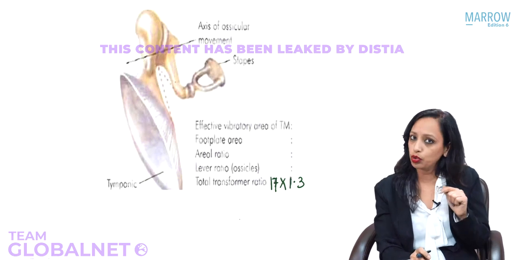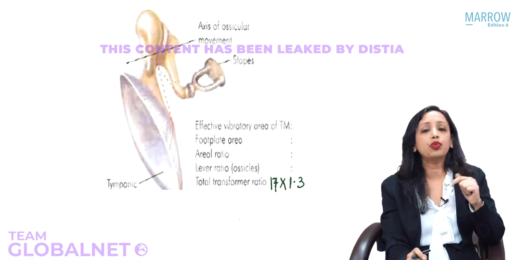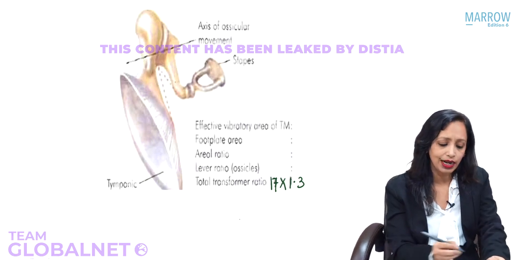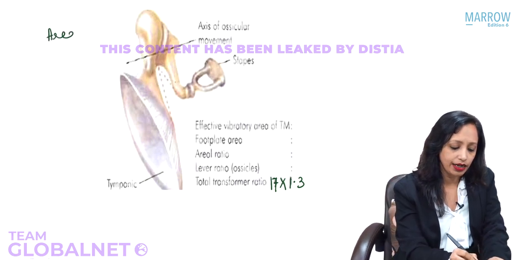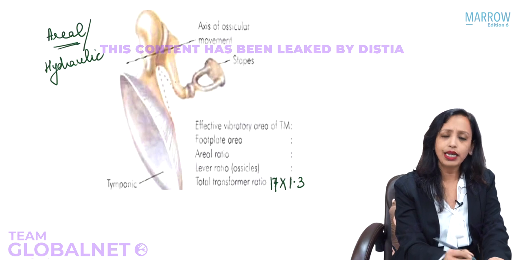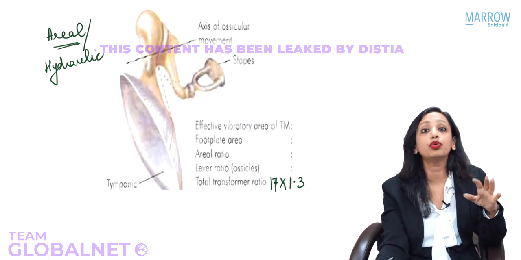For that, we have to know of two ratios. The first is what is known as the areal ratio, also known as hydraulic ratio. So what is that? Areal, also known as hydraulic. The areal name itself tells you areal means something to do with the area.